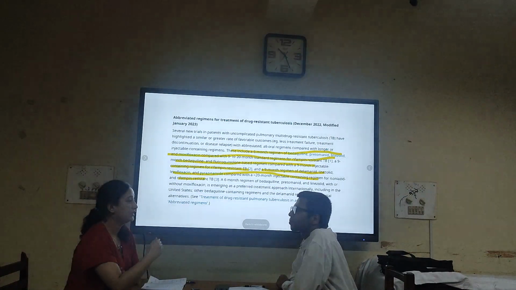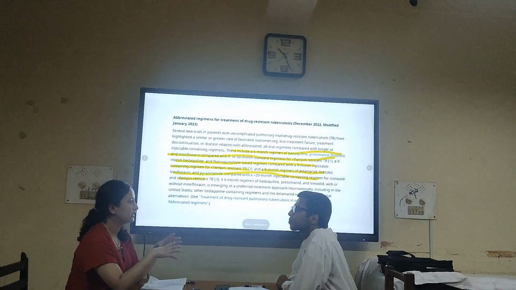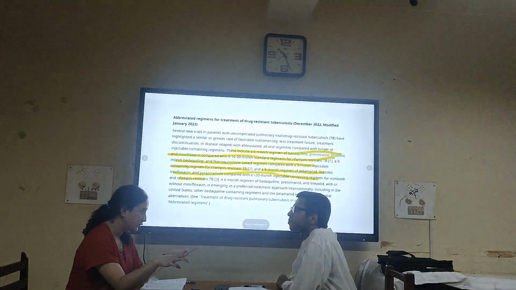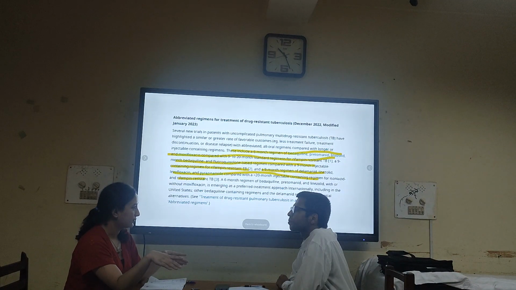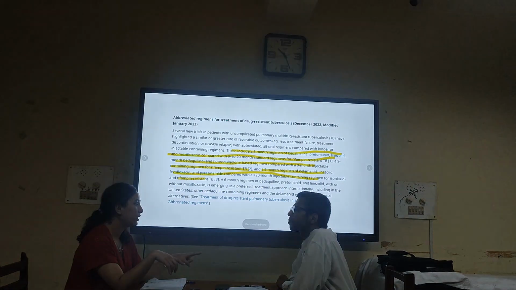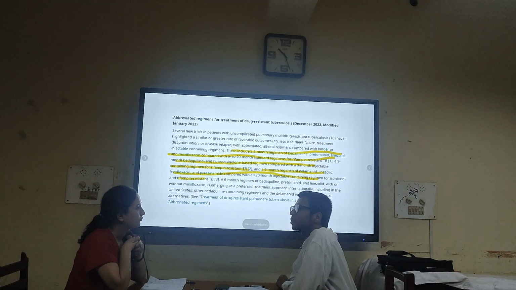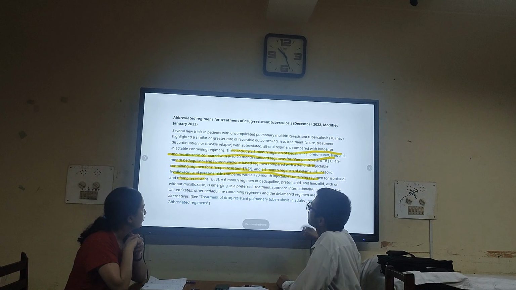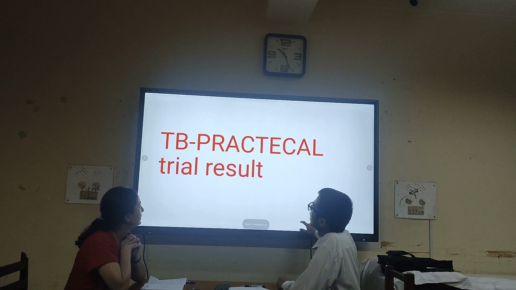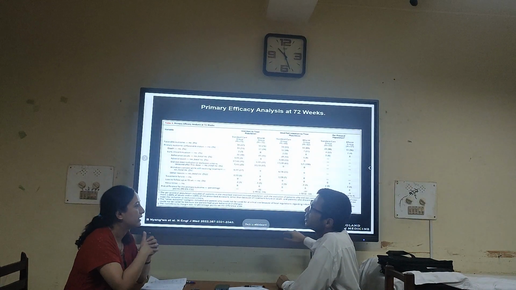Yes. So in that trial, they basically compared all the 4 arms. Then in the second stage, I think they compared BPAL-M with the standard of care, right? Yes, yes. And they found a favorable outcome with not much toxicity profile. So can you please talk about the TB practical?